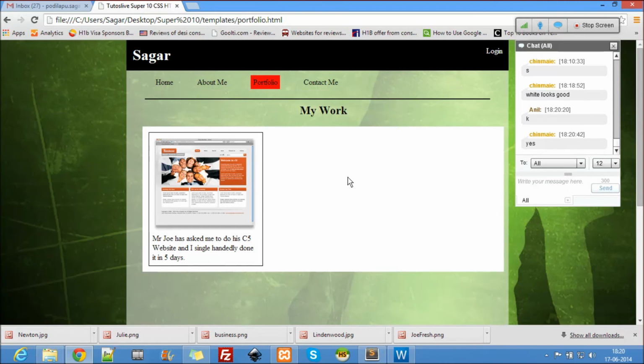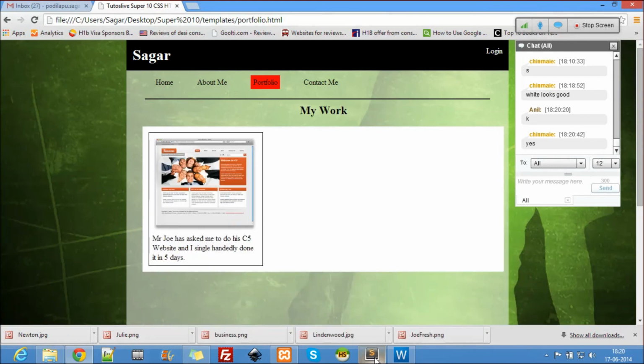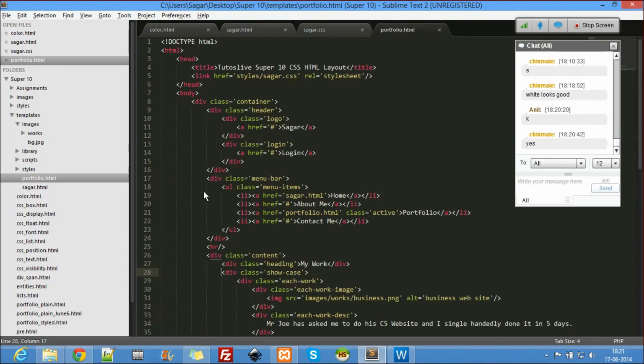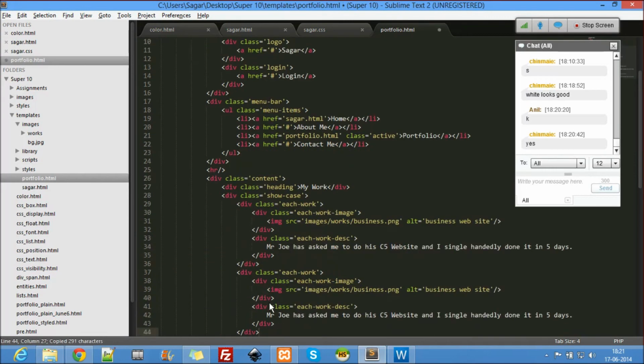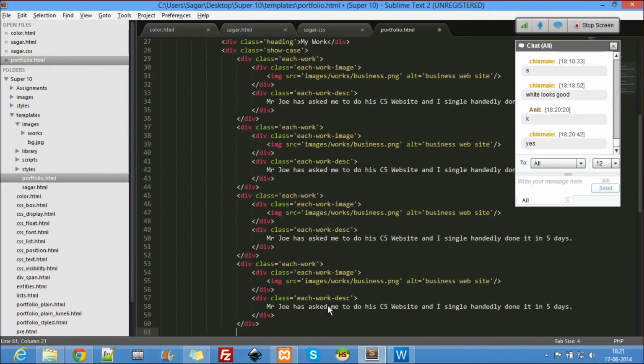Right, nice and clean, my work. Yeah, that's better. And what else can we do? Yeah, that is it we can do there. Let me just copy paste in the portfolio each work. This can be made dynamic too. I'll show how to make this dynamic in PHP. How many projects do I have? I have 5 projects. And first let's see if it looks good or not.